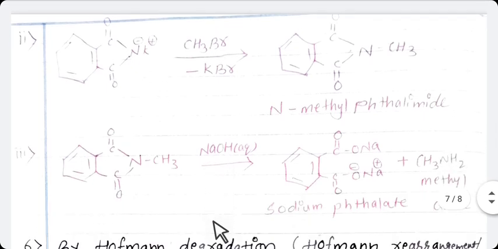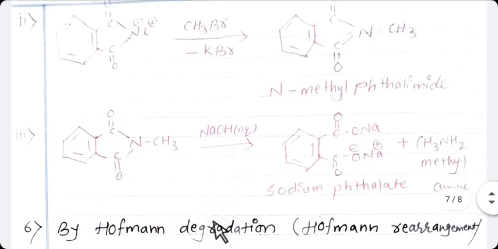This N-methyl phthalimide reacts with double quantity of NaOH. From the double quantity of NaOH, 2 hydrogens react with NCH3 and form CH3NH2, means methylamine, and the remaining compound is attached with aromatic ring C double bond O, means 2 oxygen and 2 sodium are remaining here, which react with the aromatic compound C double bond O and form sodium phthalate. So this is the fifth method for the preparation of amine.